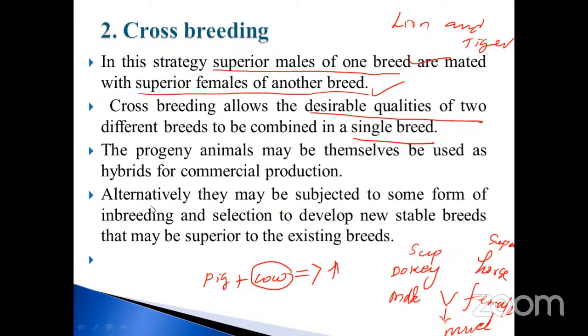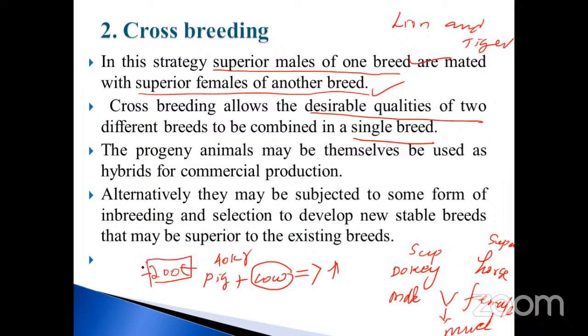Another alternative: they may be subjected to some form of interbreeding and selection to develop new stable breeds that may be superior to the existing breeds. What is the meaning of a stable breed? For example, a pig's normal weight, just imagine, is 40 kg. When you cross it with another breed from another place, the pig reaches up to 200 kg. It can be maintained at that level.